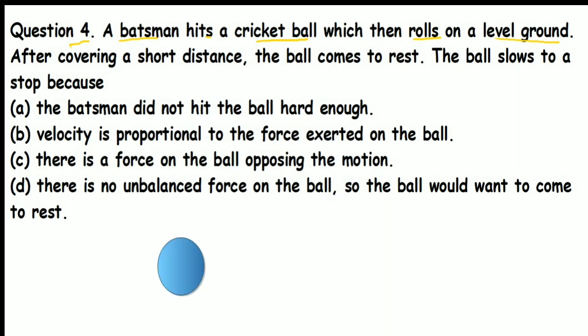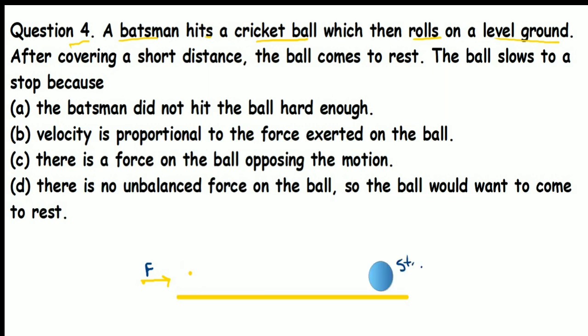The ball slows to a stop because there are 4 options given, student. Here is the ball. When the batsman hits the ball, it rolls on level ground, so we have drawn the level ground. Now when the batsman hits the ball, that means an external force is applied. Student, just recall, whenever a force is applied on something, it will cover some distance. And as it is given in the question, it stops.